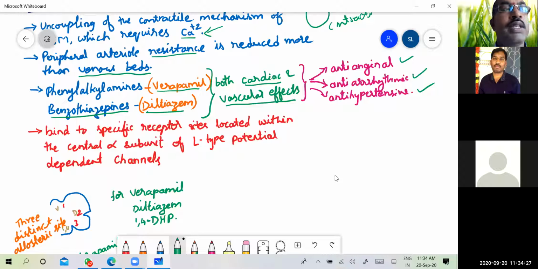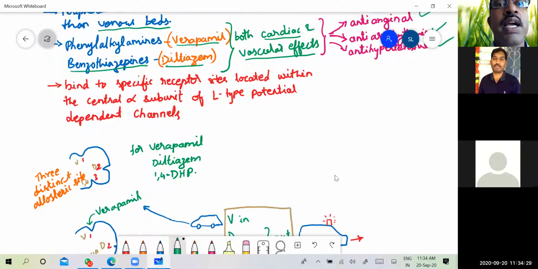So where do these drugs bind? That is, where do these calcium channel blockers bind? They bind to the receptor located within the central alpha subunit of the L type of potential dependent channel. We have told there are different types like the P type, N type, that is neuronal, and Purkinje type. Of all of these, the L type is more important. Please remember, the L type of potential dependent calcium channels.